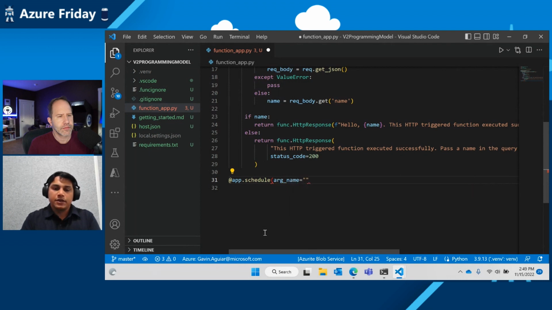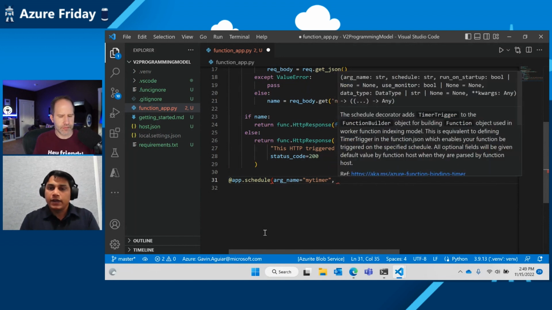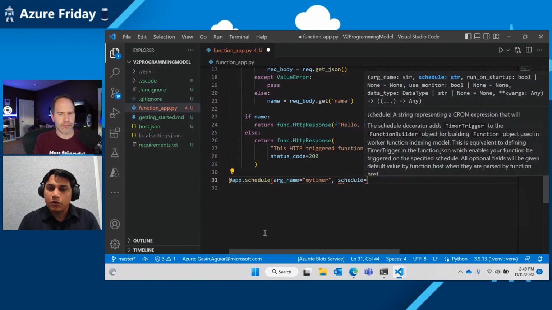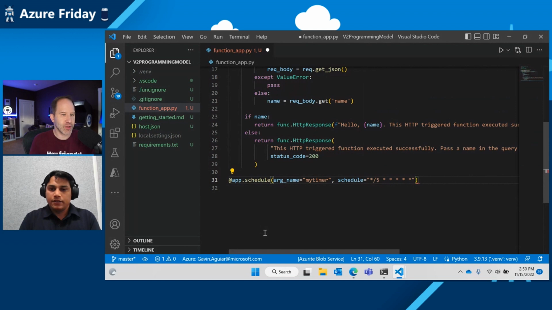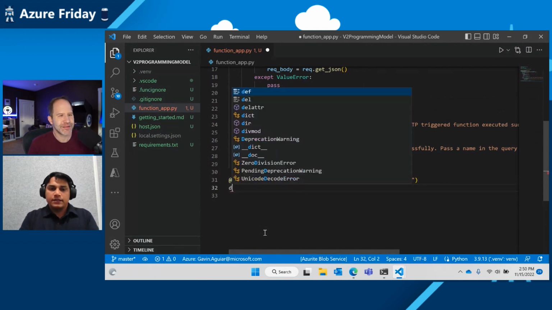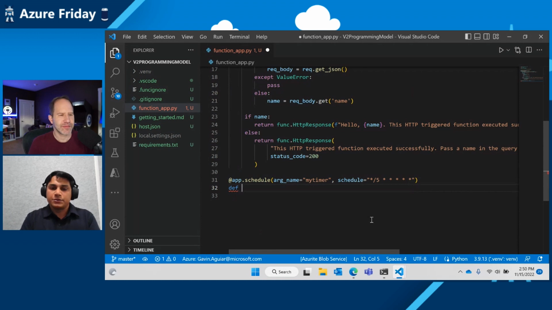and let me just name it my timer. And what else do I need? I need a schedule. So let me do schedule. Now, what is schedule? As you see, it says the schedule is a cron expression. So let me create a cron expression. I just want this to run maybe every 5 seconds. These expressions are familiar for people who've done cron, but I personally use different cron expression websites that'll help you write those out. Exactly. This is a standard cron expression, which you can use in the trigger itself. Mm-hmm. So let me start creating the function.